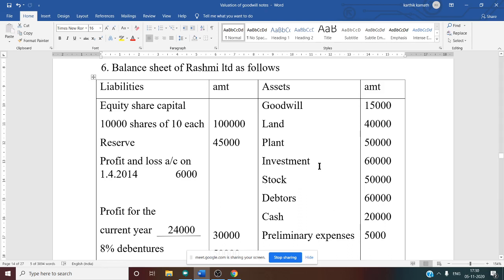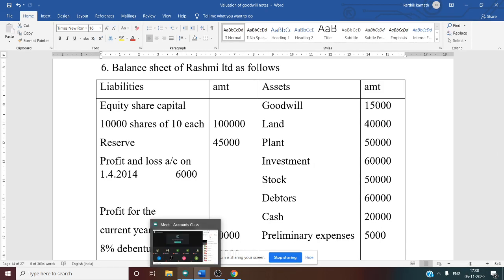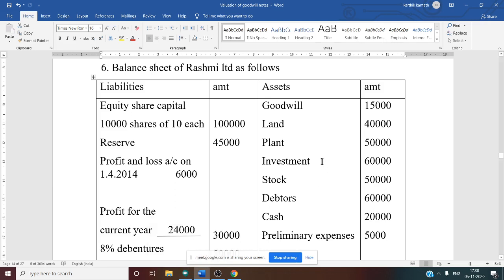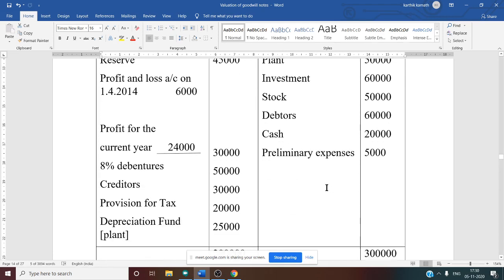What about investment? Unless and otherwise stated, we should consider investment as a non-business asset. No information is given as of now about the investment, so we'll consider it a non-business asset, and you should not consider it. Stock is a current asset, you should consider. Debtors, current asset, you should consider. Cash, you should consider. Preliminary expense, as usual, is not there.